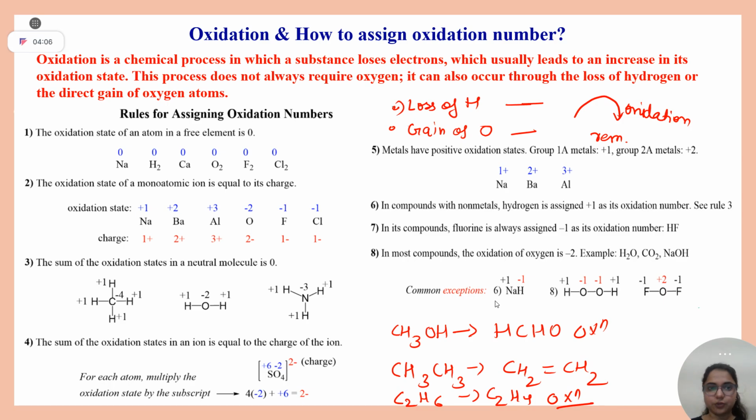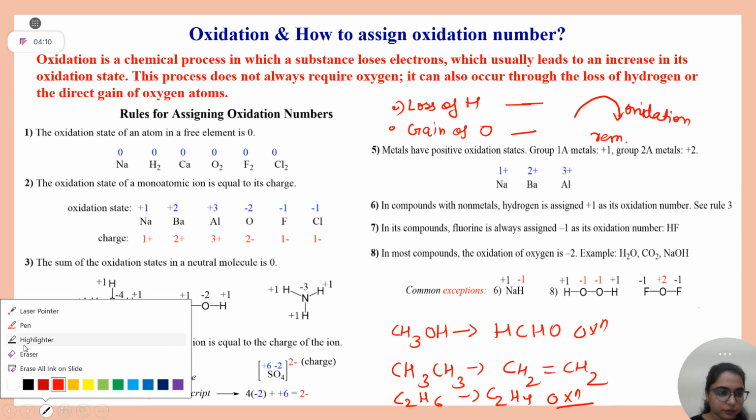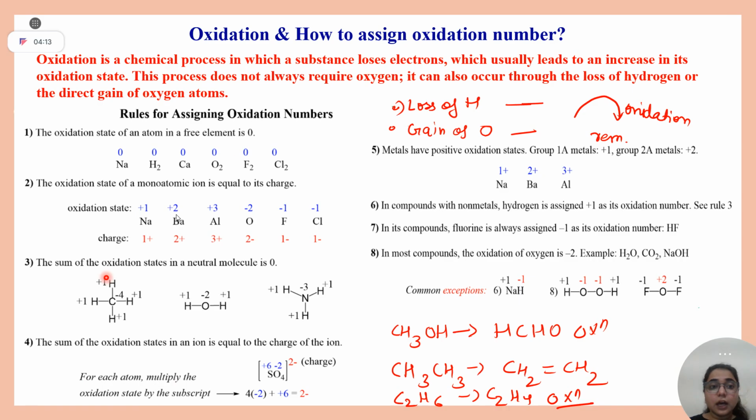Now let's have a look at how to assign oxidation number. If you see a free element without any charge, it is given oxidation state 0. These are the charges on these atoms. For sodium, why is 1 plus written? Because after losing one electron it attains noble gas configuration.